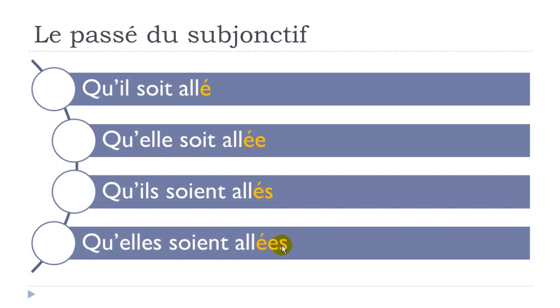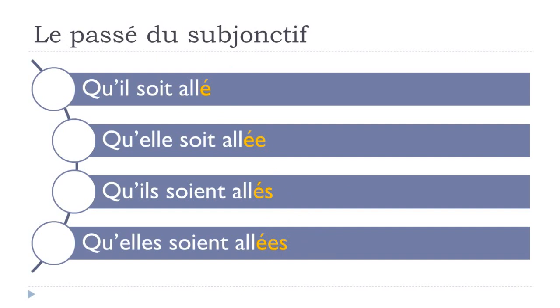The good thing, as usual in French, is you will pronounce it aller, aller, aller, and aller. So technically you don't pronounce the final e, you don't pronounce the final s, and you don't pronounce the final es, but still you should write them.